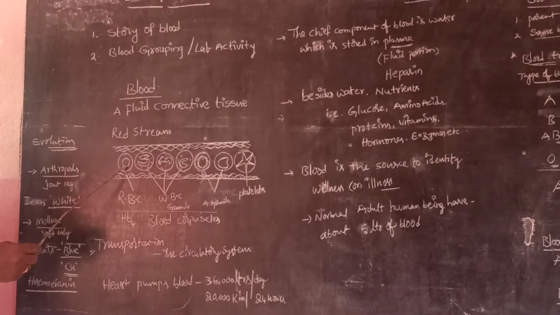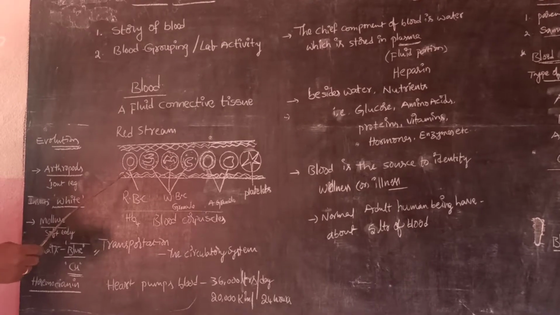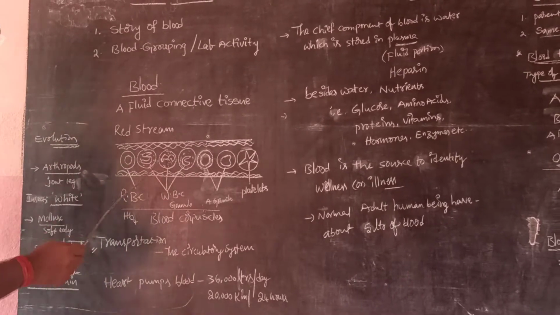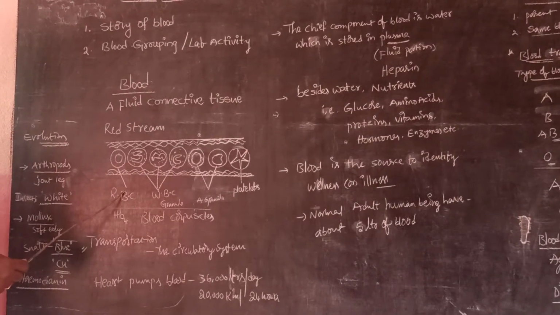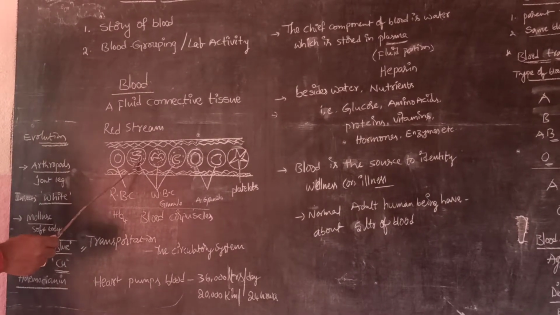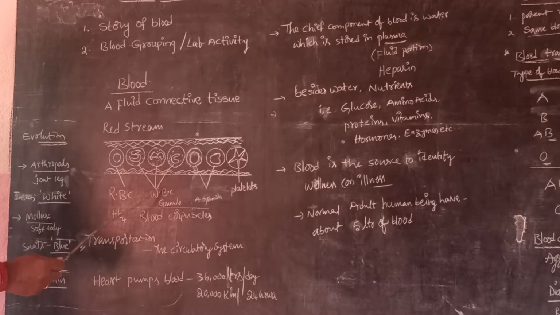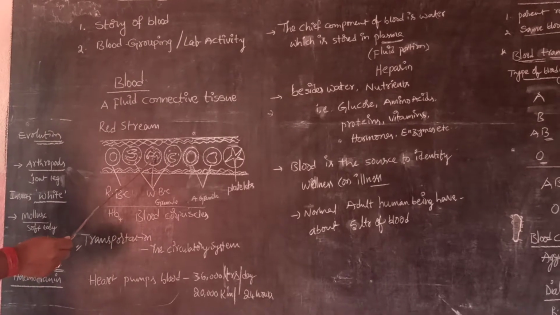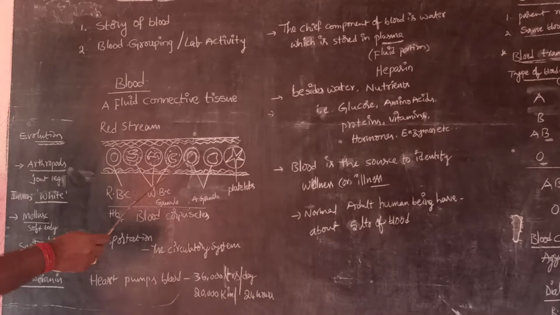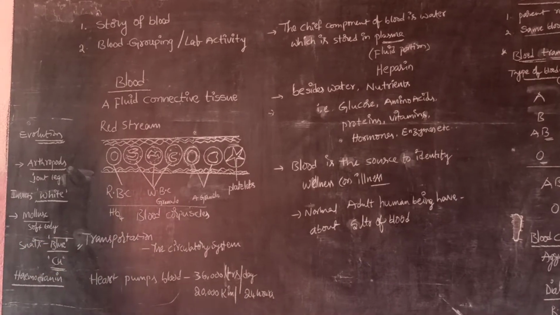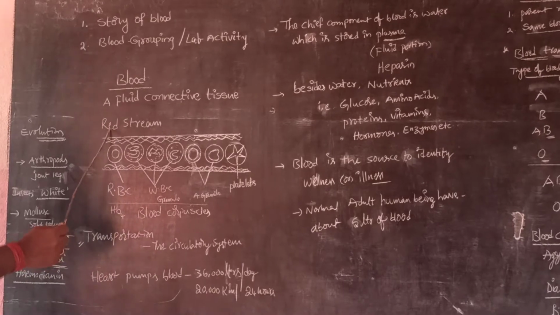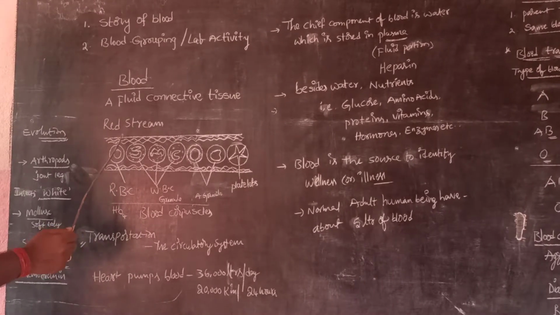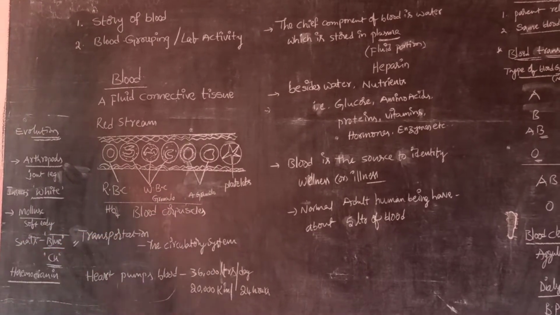We have to observe the different kinds of blood cells, mainly 3 kinds. Those are RBC, and the second one is WBC, like granulocytes, basophils, eosinophils, neutrophils, and lymphocytes and monocytes. The third type is platelets. So the blood flows in blood vessels in closed pipe-like structures.